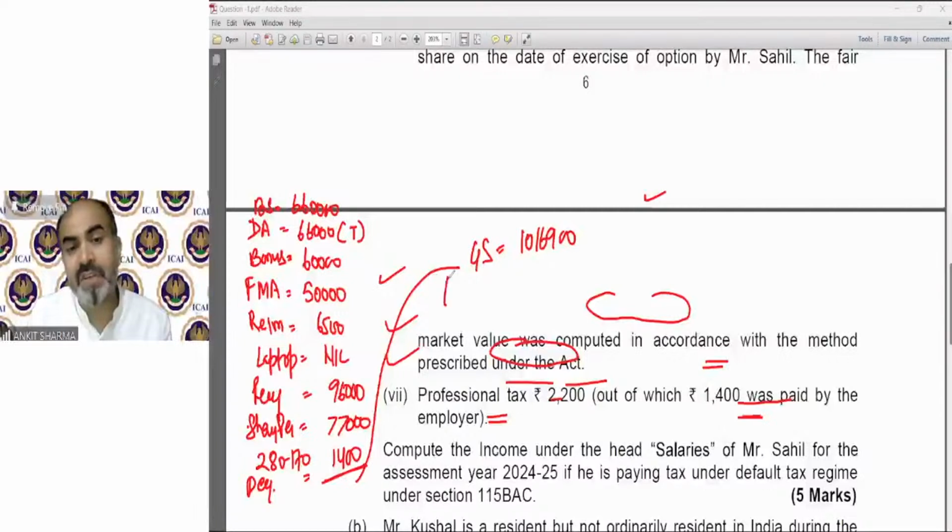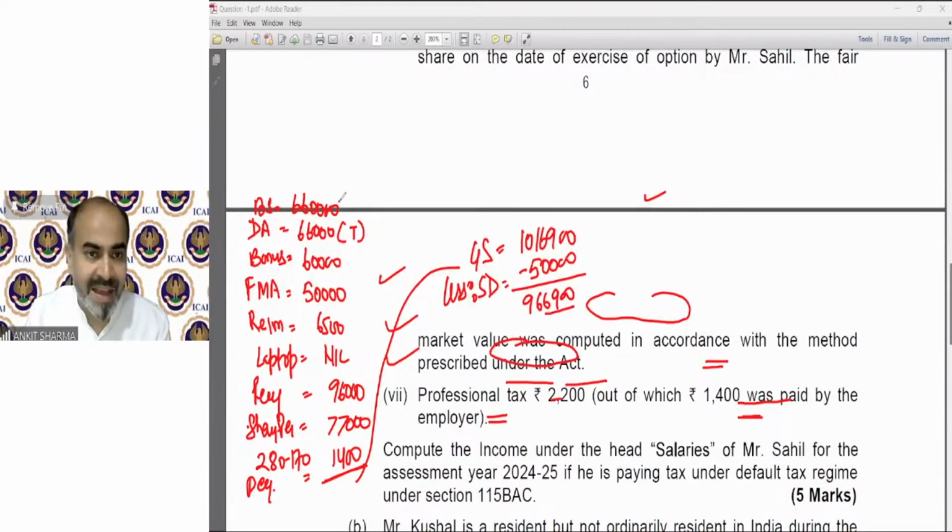10,16,900, out of which we can claim the deduction, and only one deduction can be claimed, that is standard deduction of 50,000. We cannot claim the professional tax deduction in this case because we are solving it as per section 115BAC, that means default tax regime. So taxable salary or salary chargeable to tax will be 9,66,900.